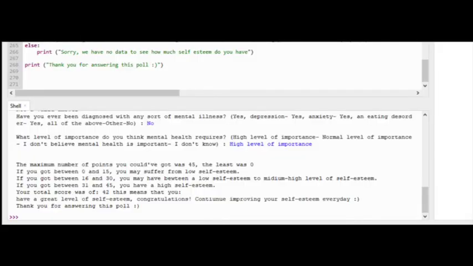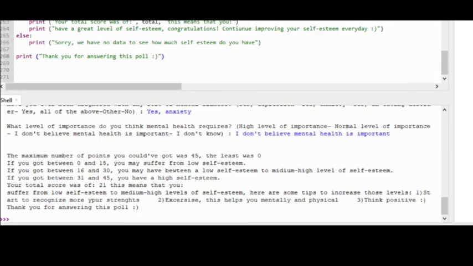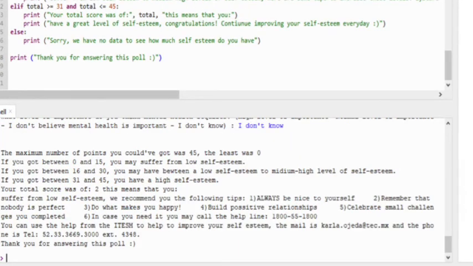Here we can see that the user got 42 out of the 45 points. This means that he has a good self-esteem. Now, in this example, the user got 21 points out of 45, meaning that his self-esteem may be between low to medium-high, and it displays some tips. Finally, in this case, the user got 2 out of the 45 points. Then, this user has low self-esteem, and the program displays some tips for the user to improve his or her self-esteem.